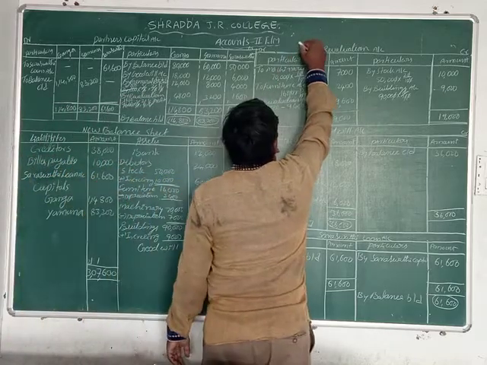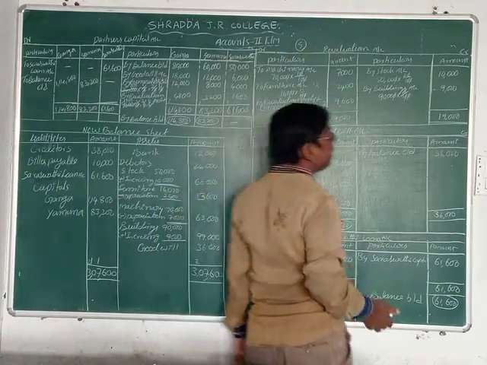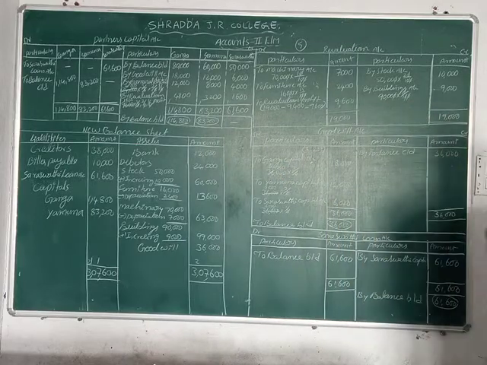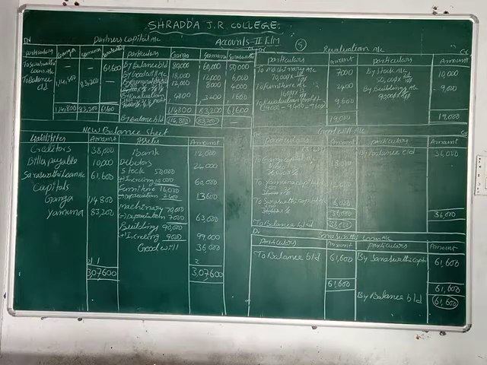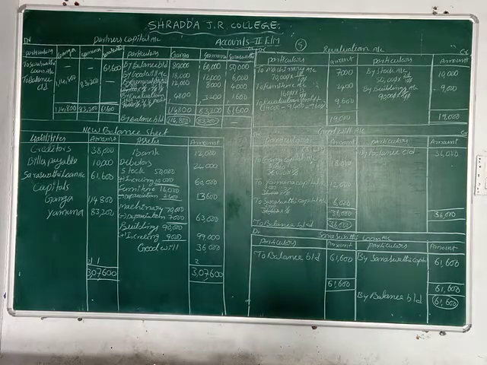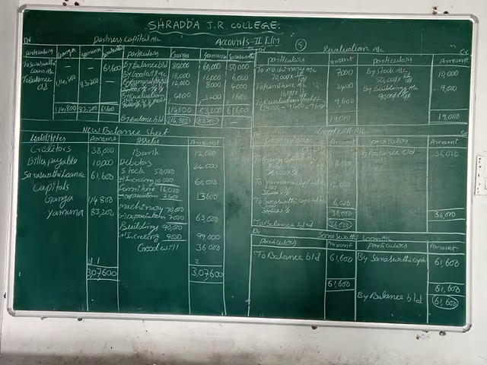This is problem number 5 of retirement of partners, friends. You should compulsorily record these retirement of partners problems in your fair notes, and also practice all the problems, friends.